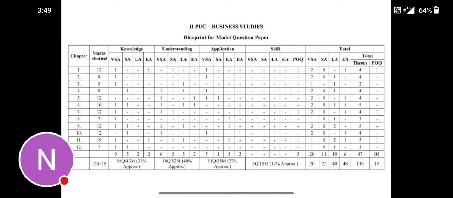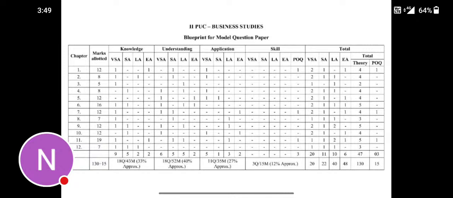And then from the sixth chapter, there is one question for very short answer, one question for short answers from knowledge. Next, from understanding, one very short answer question, one long answer, another long answer, and one enlarged answer.